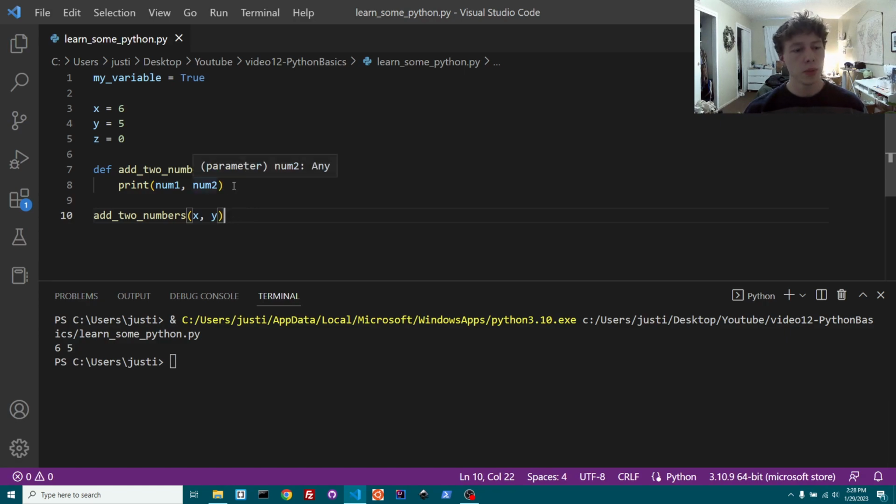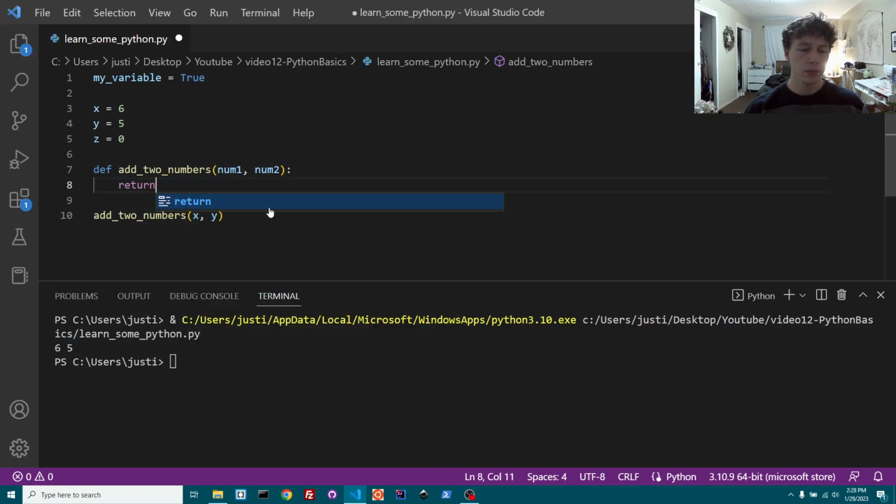So that's pretty easy, but let's actually do what this is saying. I wanted to show you just how it works, but let's do it. In functions, typically you will say return, because you usually run a function because you want it to return a value. A lot of times you'll set that function equal to a variable, or put it in a conditional, like an if statement. If you do print, that's just outputting it on the screen. It's not actually equaling a value, it's equaling nothing.